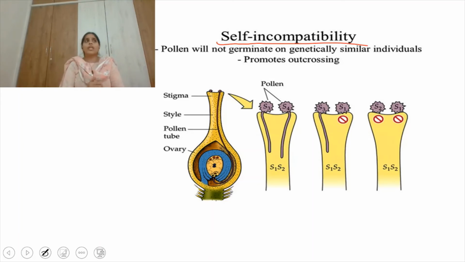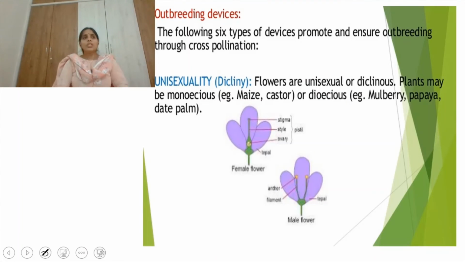The stigma has the capacity to identify whether the pollen grain is compatible or incompatible. This is known as self-incompatibility. Both belong to the same species only, but the stigma does not allow the pollen grain to germinate in order to prevent self-pollination. That's why this type of incompatibility is called self-incompatibility. Right.